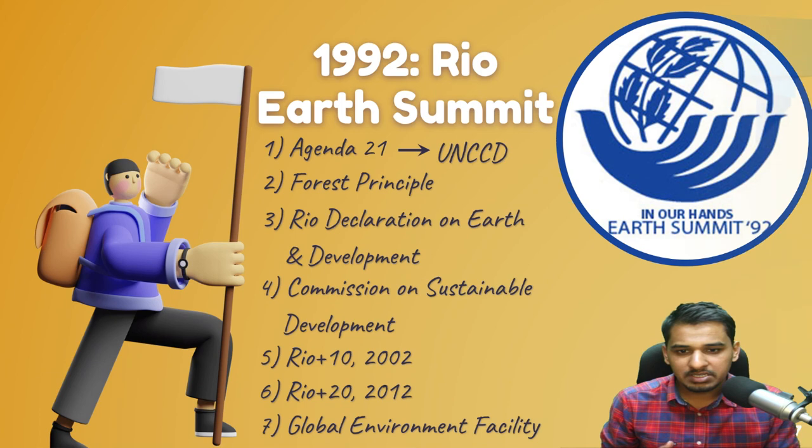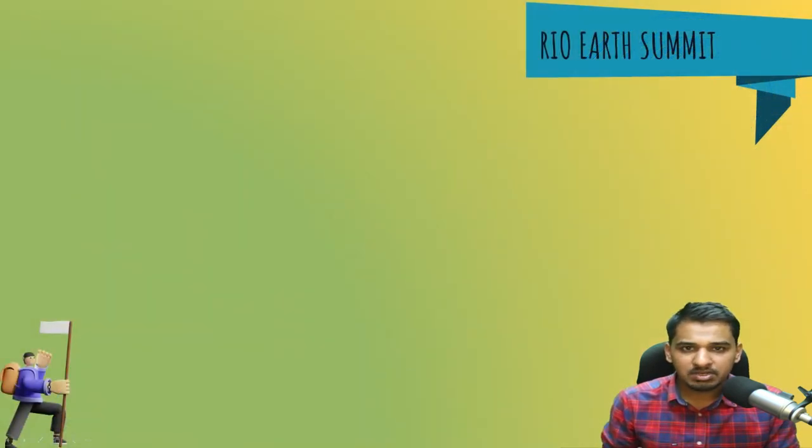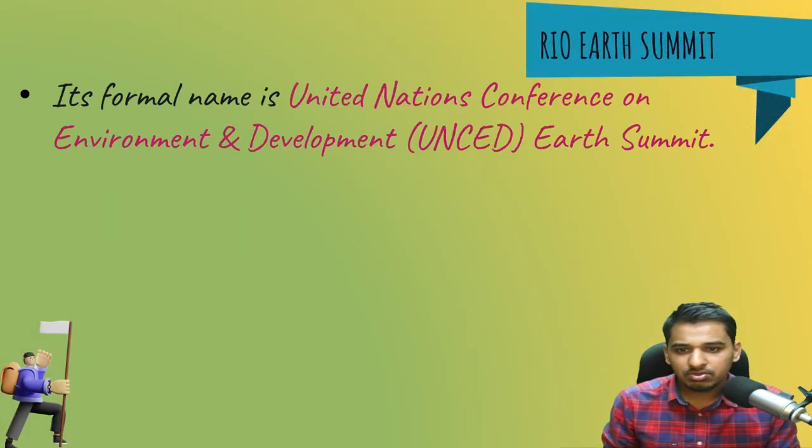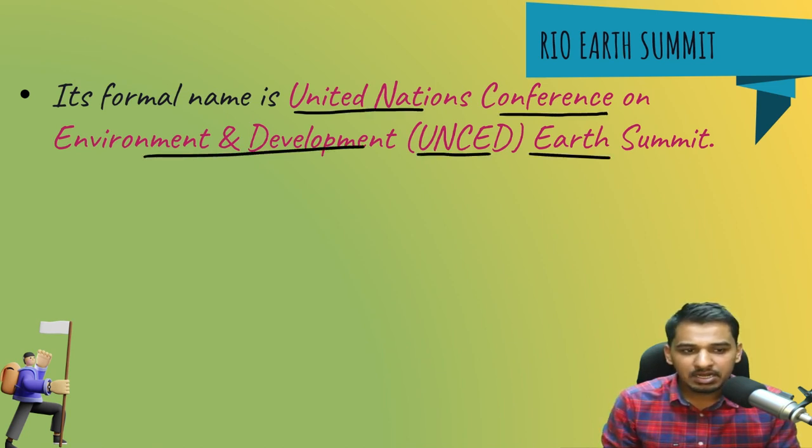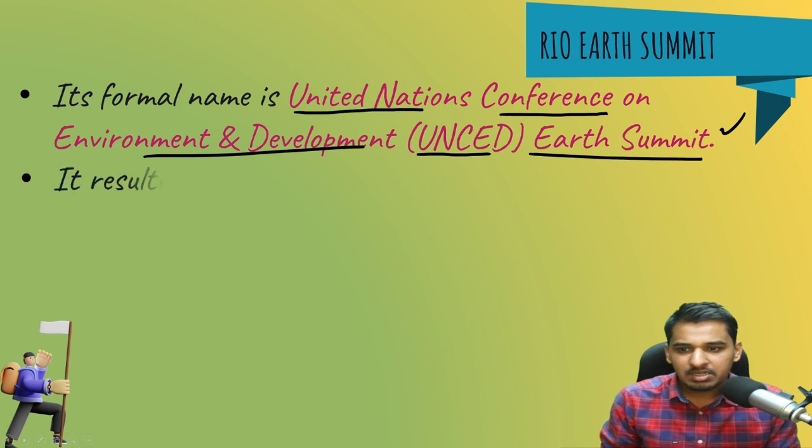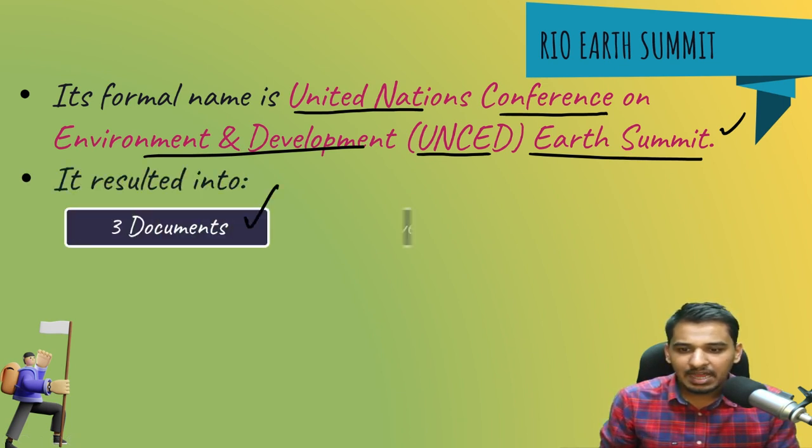All right. So let us start. So first let us start with the Rio Earth Summit. Its formal name is United Nations Conference on Environment and Development, that is UNCED Earth Summit. This is its formal name. All right. And from this summit, there were important things that you should know, that it resulted in 3 documents and 2 conventions.